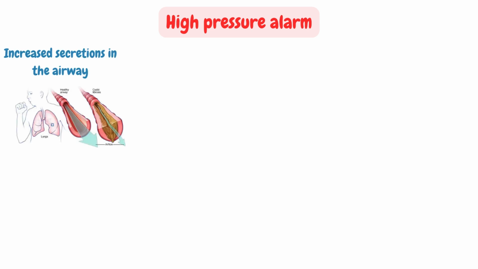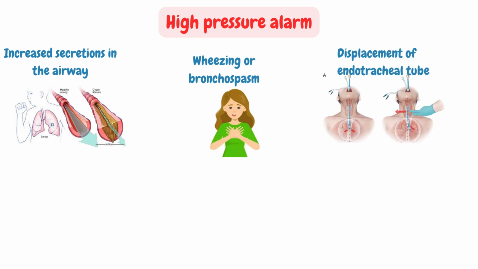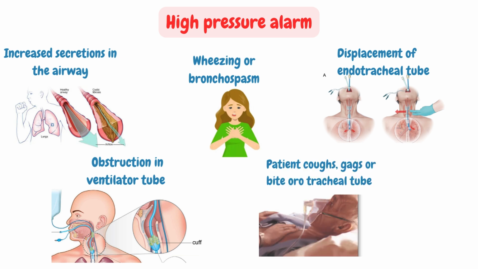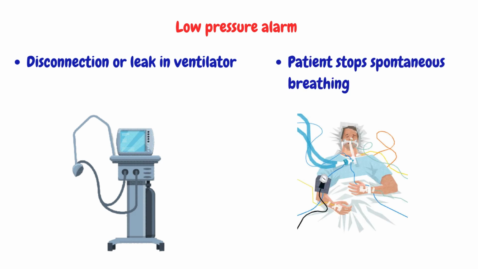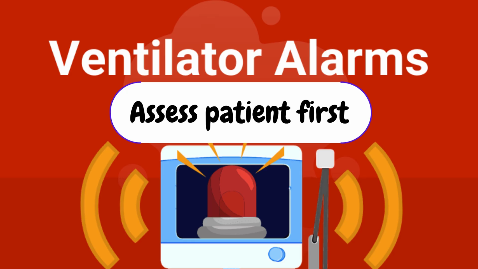It can be due to increased secretions in the airway, or wheezing or bronchospasm, which cause decreased airway size. Next, if the endotracheal tube is displaced or if the ventilator tube is obstructed because of water or a kink in the tubing. Also, if the patient coughs, gags or bites the oroendotracheal tube, or if the client is anxious or fights the ventilator. On the other side, low pressure alarm can be due to disconnection or leak in the ventilator. Also, if the patient stops spontaneous breathing. In case of alarm, always assist the patient first, then the ventilator.